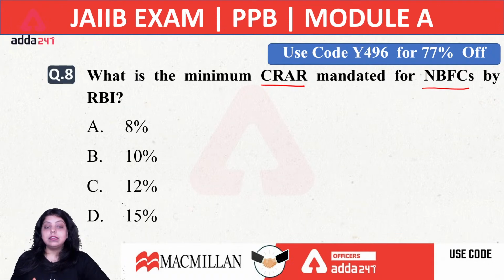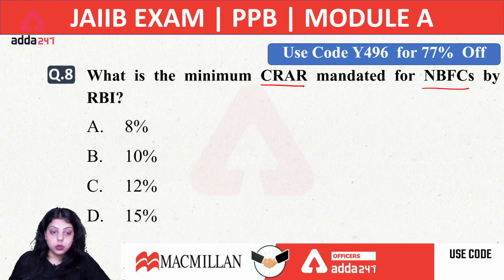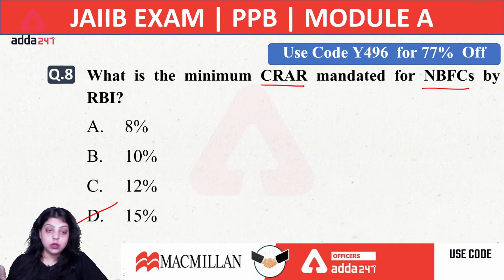So the right answer here is 15%, not 12%. The NBFCs have to maintain CRAR, that is 15%. Okay. 12% is for the public sector bank, not for the non-banking financial companies.